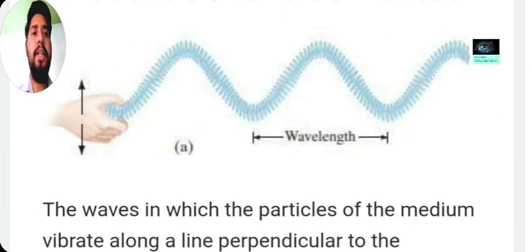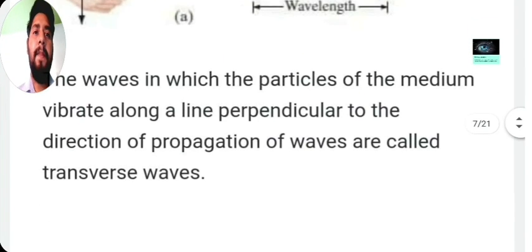If we take a rope and start vibrating it, you can see that these kinds of waves are formed, and in this the particles are vibrating perpendicular to the propagation of the wave.